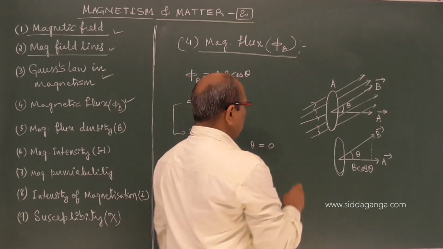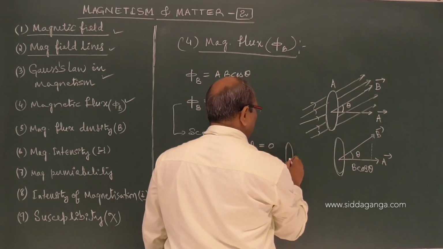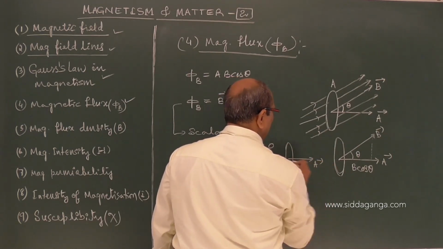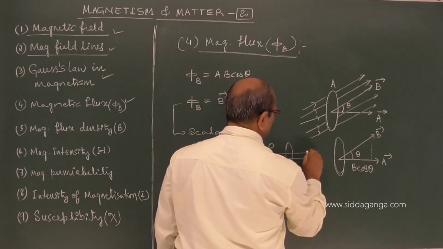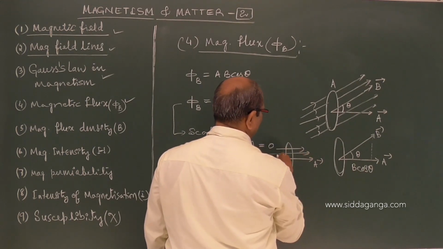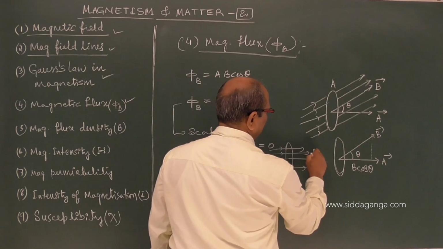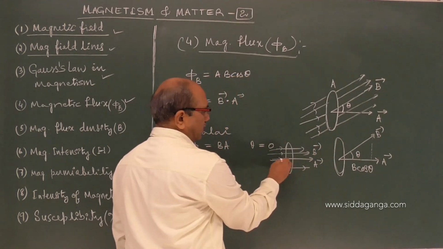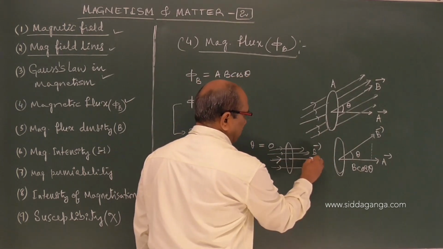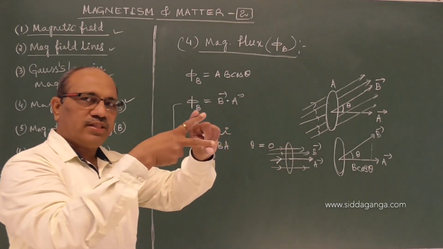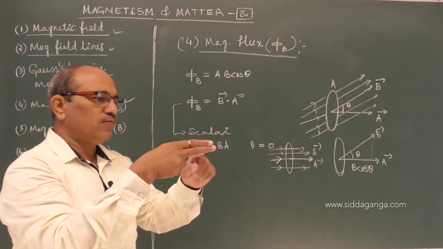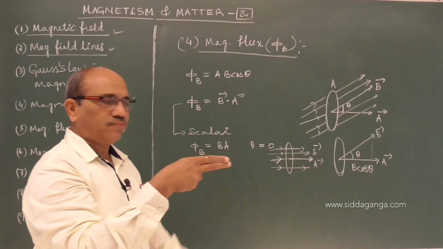That means field lines are perpendicular to the surface, or along the area vector. In that case, field lines and area vector are together, the angle between them becomes 0, and we see that the flux is maximum.